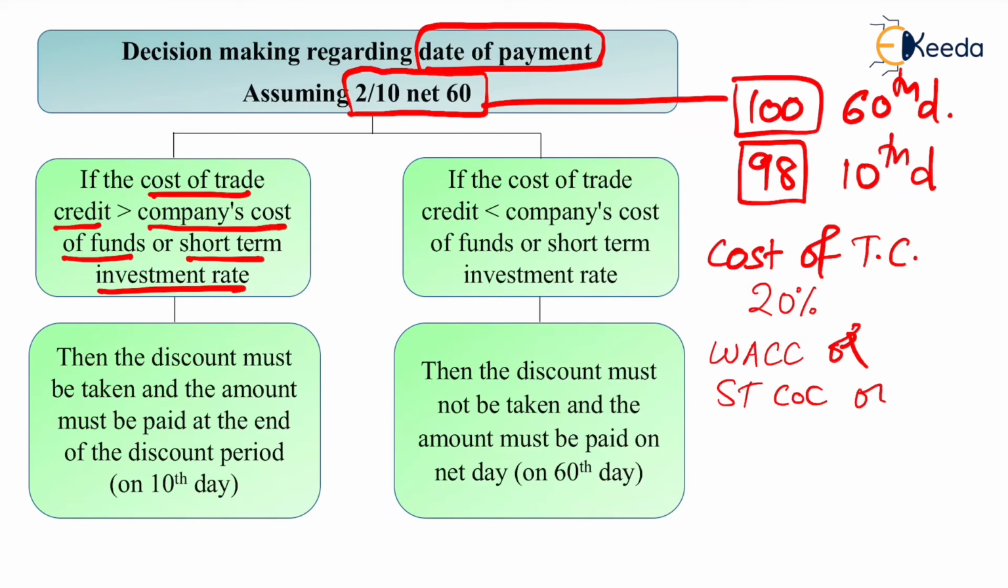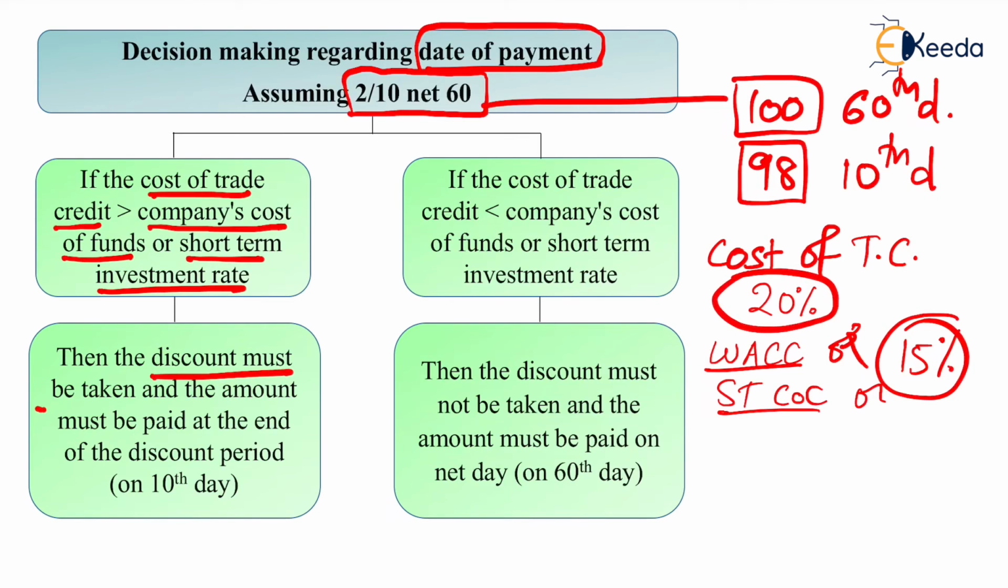So if your weighted average cost of capital or short term cost of capital or short term investment rate is, let's say, 15%, and your cost of trade credit is 20%, meaning the cost of not taking the discount is higher, तो क्या करना चाहिए? Discount must be taken and the amount must be paid at the end of discount period, which is on 10th day. See, if the cost of not taking the discount is higher, better take the discount.